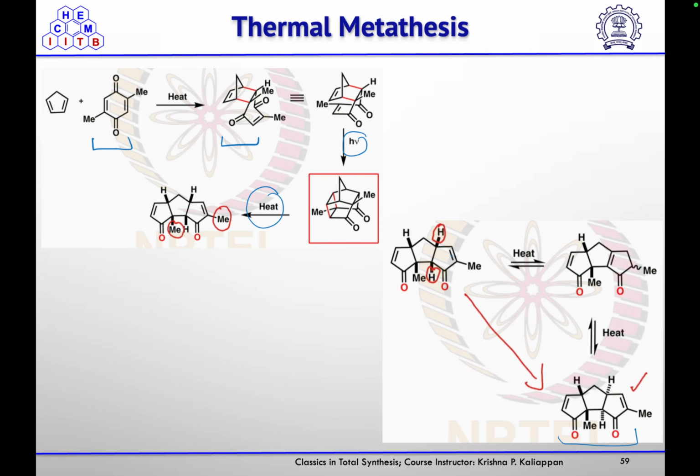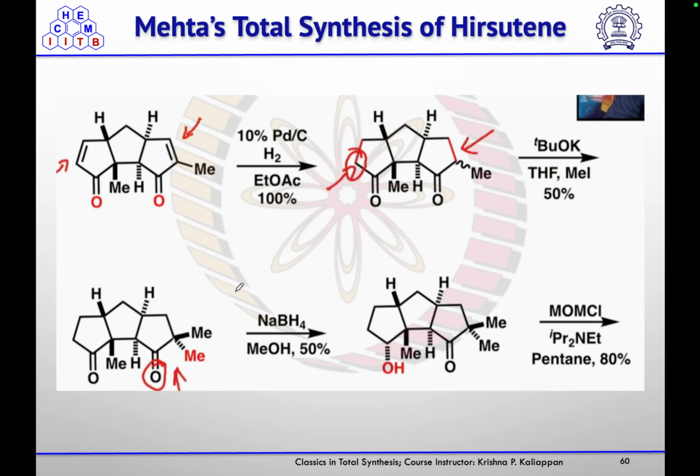Now they wanted to do the hydrogenation of one of the double bonds. For that case, they treated it with hydrogen and palladium carbon, so that both the double bonds they reduced, and using the top side they introduced one more methyl group at that position in 50% yield. 50% yield they're getting for the other product also. So whatever the yield they got with that, they reduced the ketone with NaBH4. As this is a hindered one, this is not reduced, only this ketone got reduced, which they protected using MOM chloride.